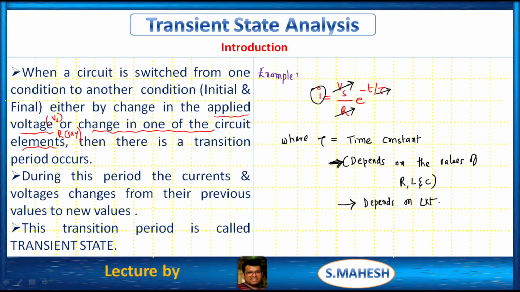So during this period, the current, for example, here we are considering current, right? During this period the currents or voltages change from their previous values to new values. That state is nothing but the transient state. For one value of time, we get one value of current, let us say that is the initial value of current. For another value of time, we get another value of current, let us say that is the final value of current. That time from the initial value to the final value is nothing but the transition period. That transition period is nothing but the transient state.